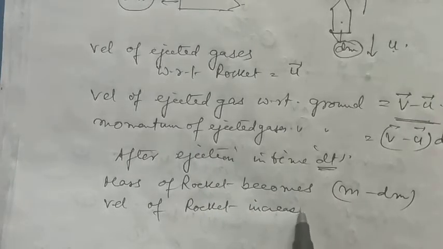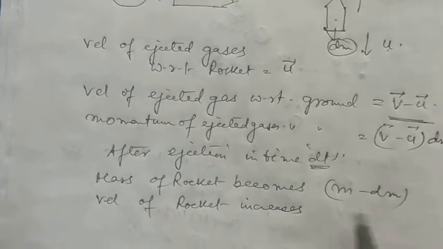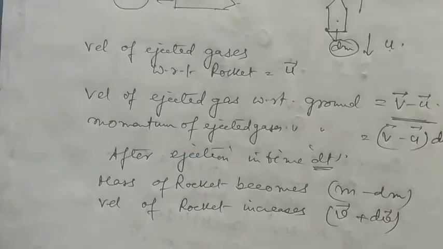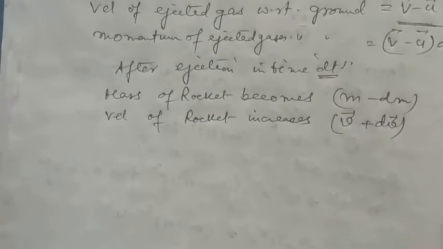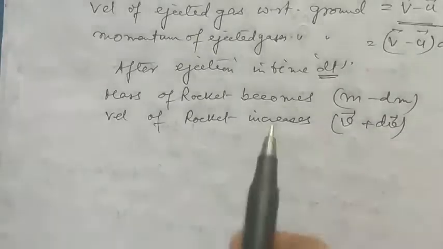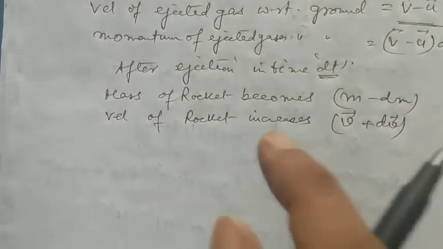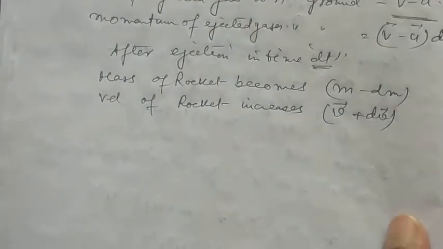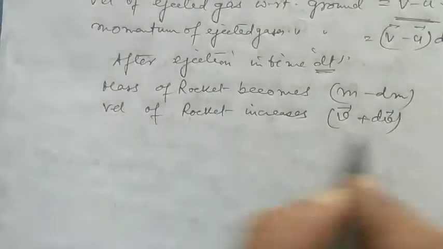As the mass has decreased, there is a change in momentum, so the velocity becomes v plus dv.